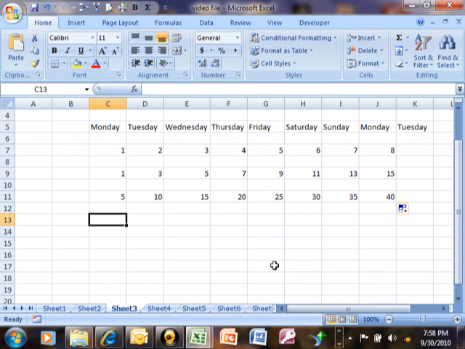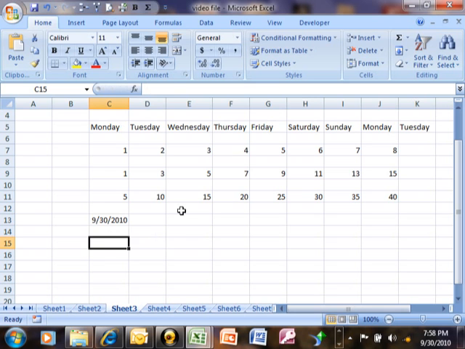By the way, here's a keyboard shortcut for today's date. On my keyboard, I'm going to use Control semicolon. All right, Control semicolon is going to give you today's date. Now, if you try that on your computer and it comes up with a different date than today's date, it means that your system clock is not set properly. But usually that's going to come up with today's date when we do Control semicolon. You hold down Control and then do semicolon at the same time.